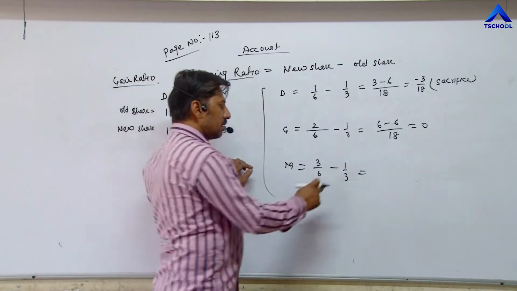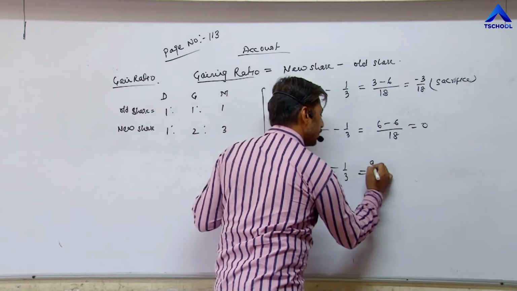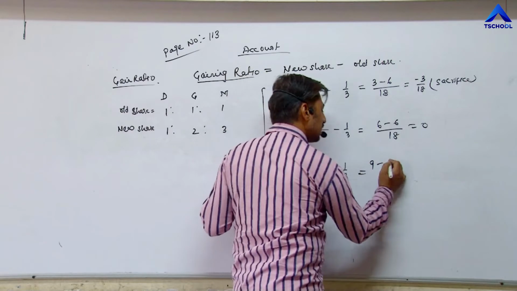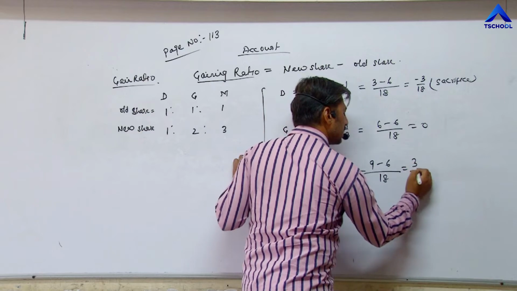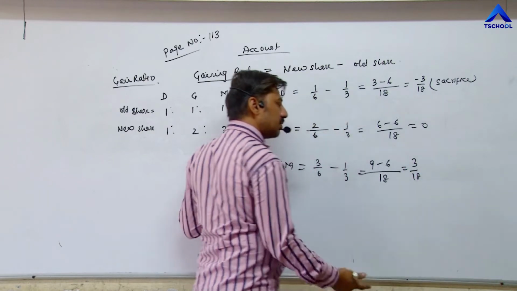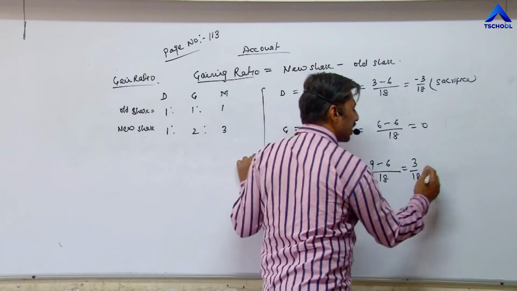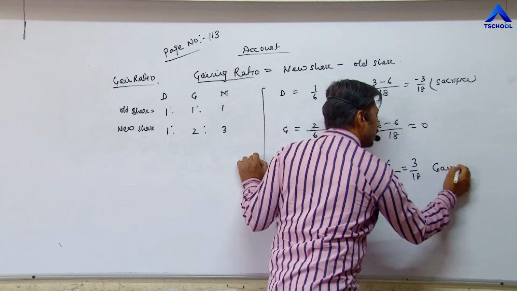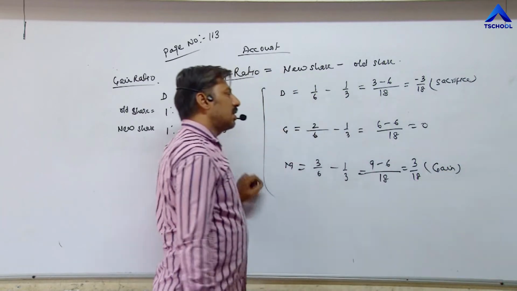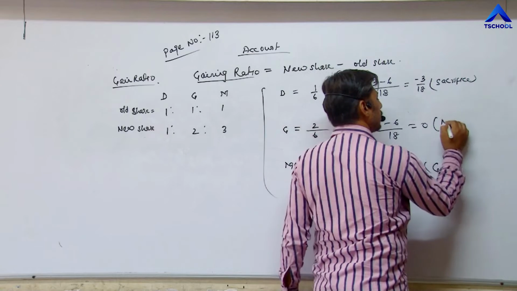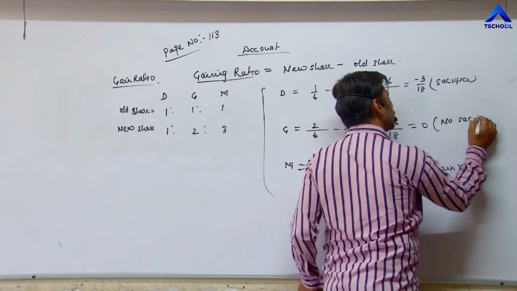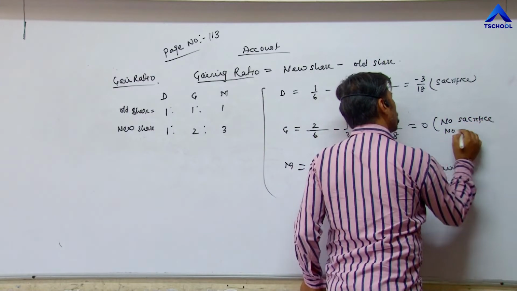Last partner, 3 threes are 9 minus 6 ones are 6 and 6 threes are 18. The answer is 3 upon 18. The answer comes positive, it means he is in gain position. There is no need to write gain, but he is in gain position. Here no sacrifice, no gain.